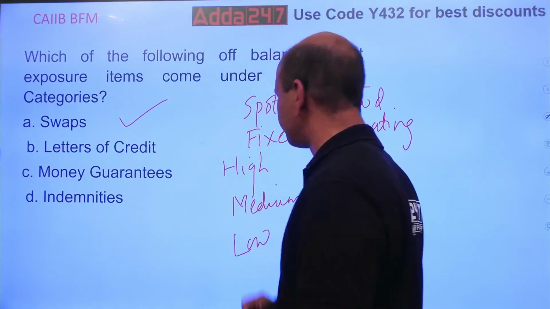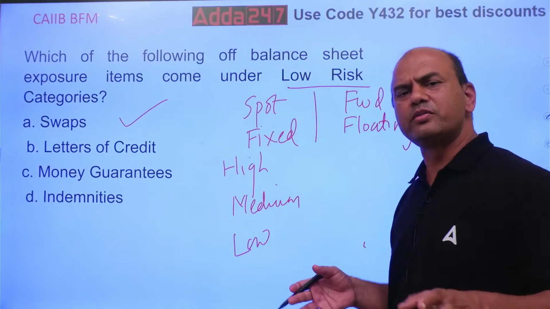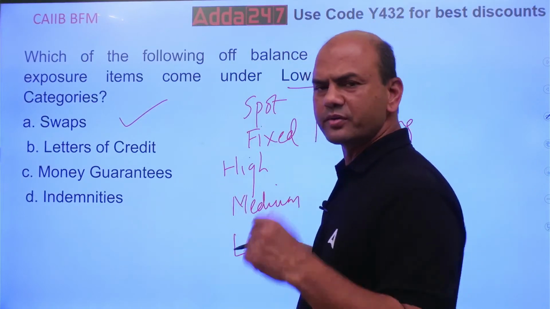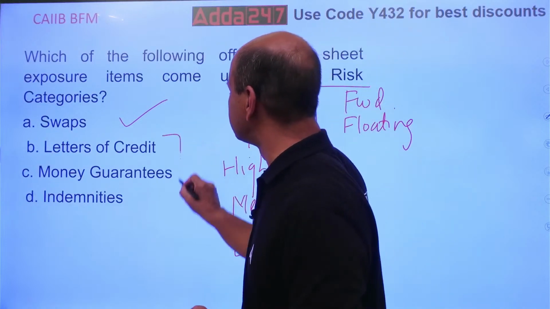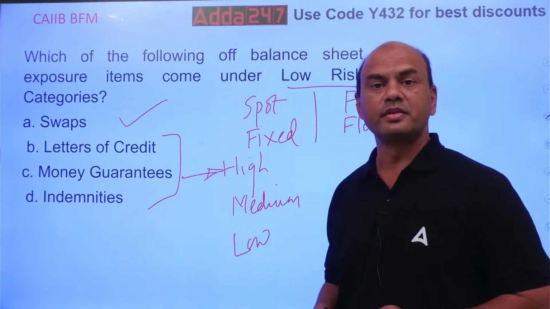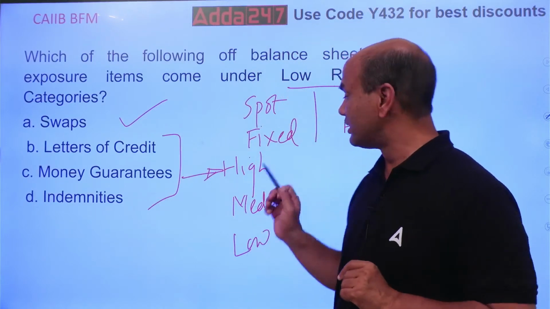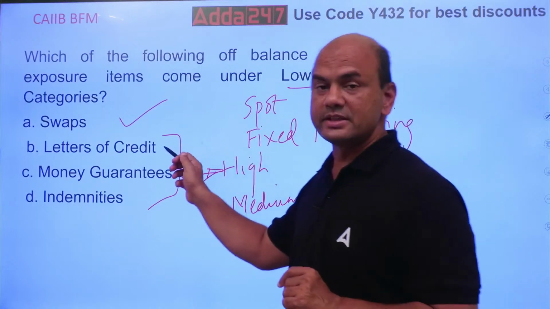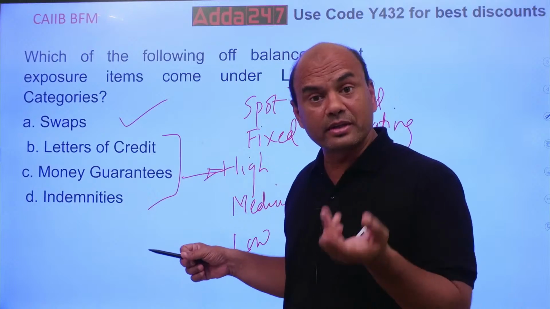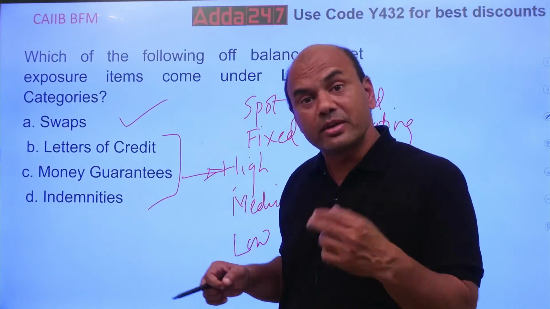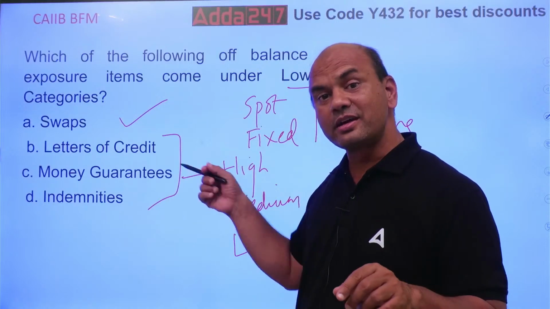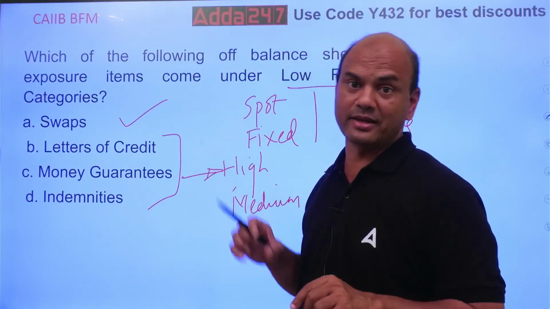High risk is where you have complete responsibility on yourself. Understand, here I am talking of LC issued by the bank, bank guarantee issued by the bank, indemnity given by the bank. I am not talking from the customer side. Here I have given all these things as a bank.